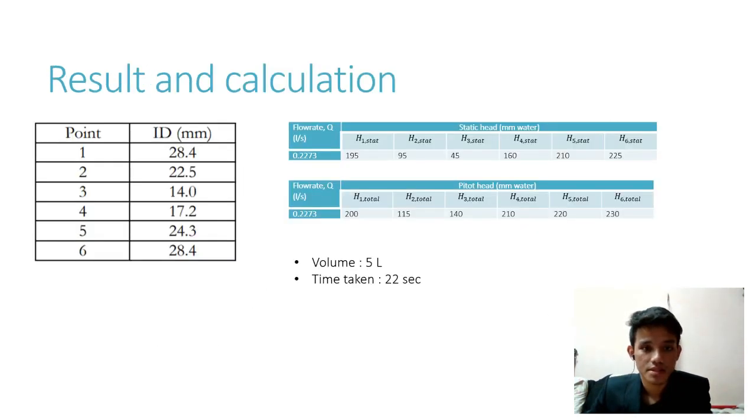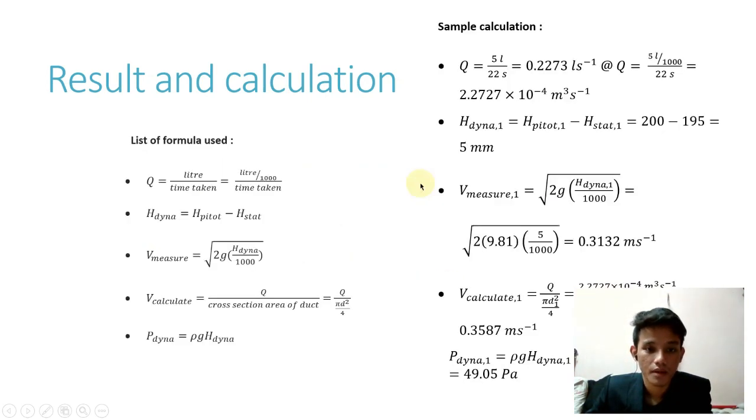The first part is the result and calculation. We are given by our lecturer the data set, which includes the static head and the total head. We are also given the diameter of the pipe and the volume, which is 5 liters, and the time taken is 22 seconds.